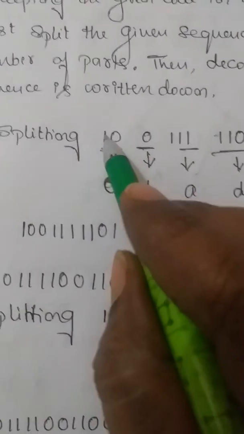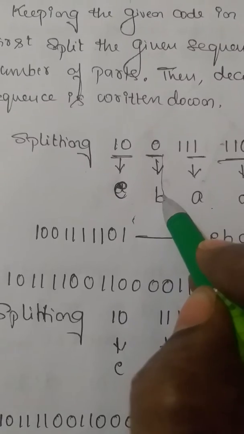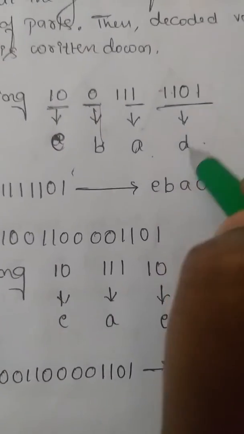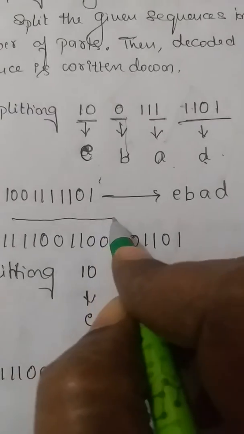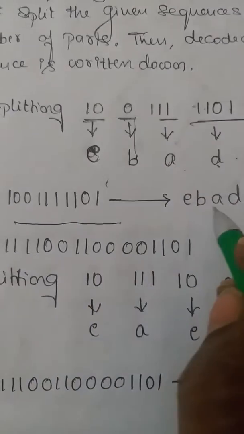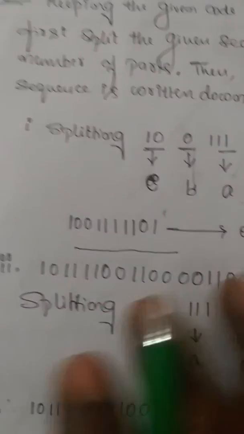See, 1, 0 is nothing but E, and 0 is nothing but B. 111 is nothing but A, and 1101 is nothing but D. Means the first sequence which they had given, or the list, can be decoded as EBAD. Correct? EBAD. So likewise, I can take the second one.